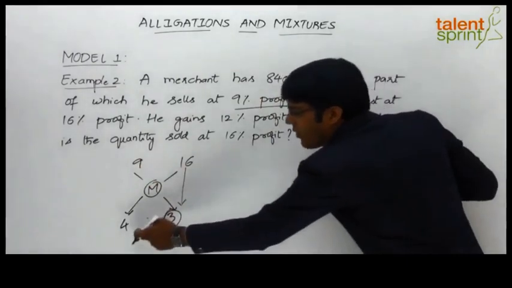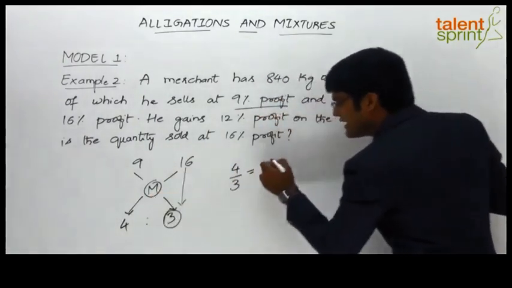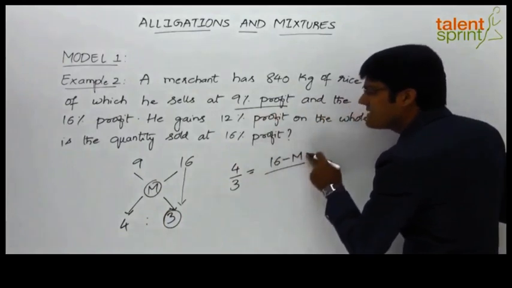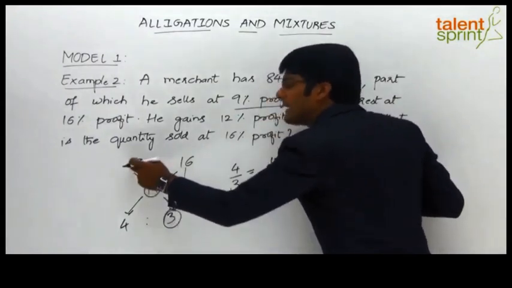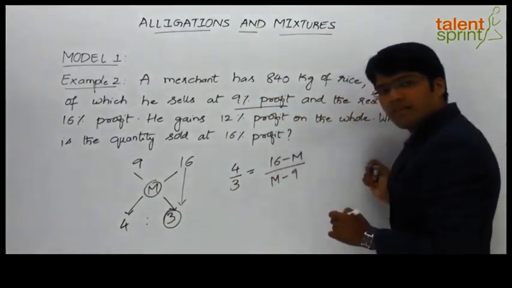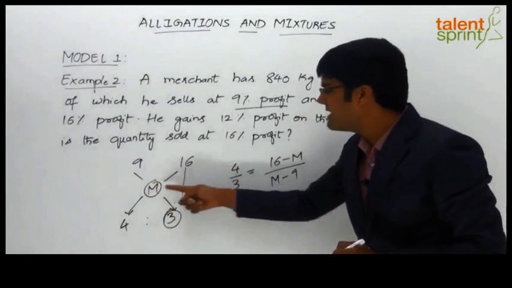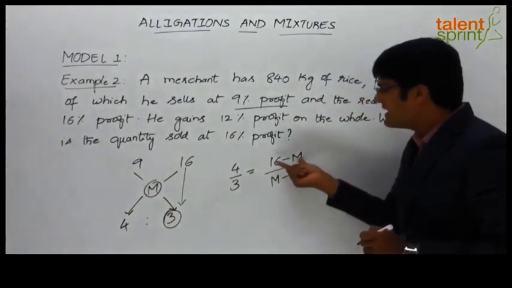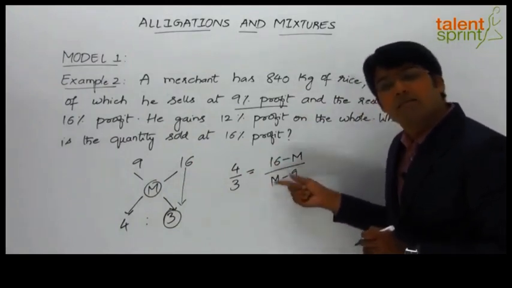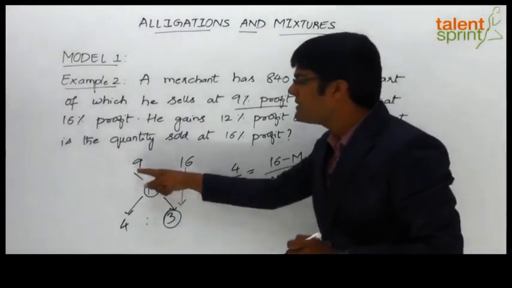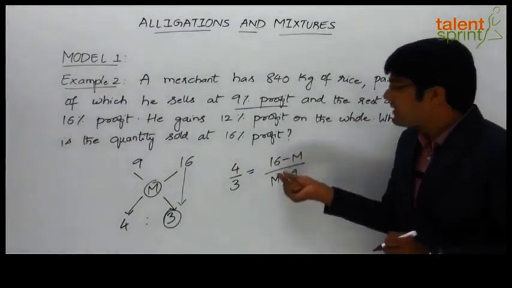Now we know that 4:3, 4 by 3 is equal to, now how do we obtain 4? 16 difference M, 16 minus M, because M is lesser than 16. And how do we get this 3 here? The difference of 9 and M. But here M will be more than 9. So it can be taken as M minus 9. Right? 4 by 3, the ratio here will be equal to 16 difference M by 9 difference M. But we take this as 16 minus M because we know M is less than 16, and the denominator will be taken as M minus 9 because M will be more than 9, as M always falls between the two given values.